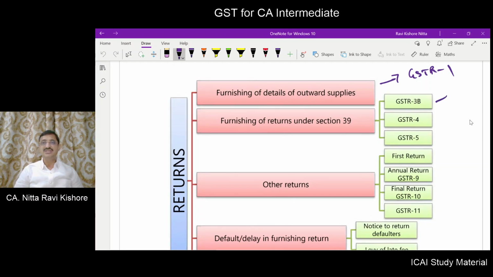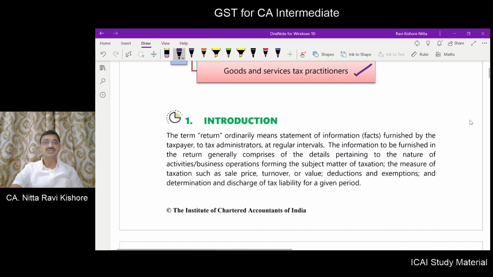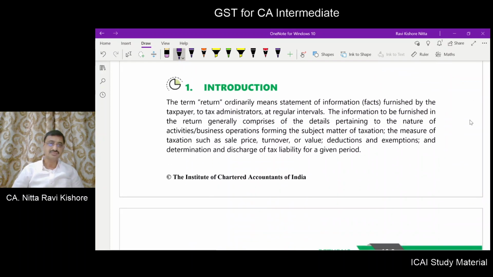This is 3B, simplified form 4 and 5. And there are other returns like first return, annual return 9, final return 10 and GSTR 11. Also, we will understand the notices for default or delay in filing the return, notice to defaulters and late fees, and also the provisions relating to tax practitioners under GST.